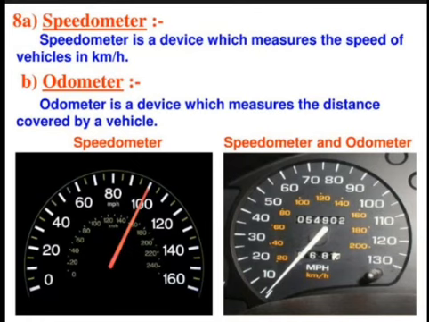There is a device called speedometer. Speedometer is a device which measures the speed of a vehicle in kilometer per hour. B is odometer. Odometer is a device which measures the distance covered by a vehicle. First is speedometer, and the speedometer and odometer are shown in the figures.